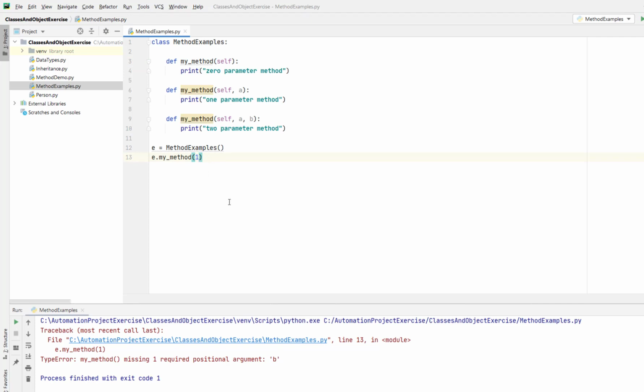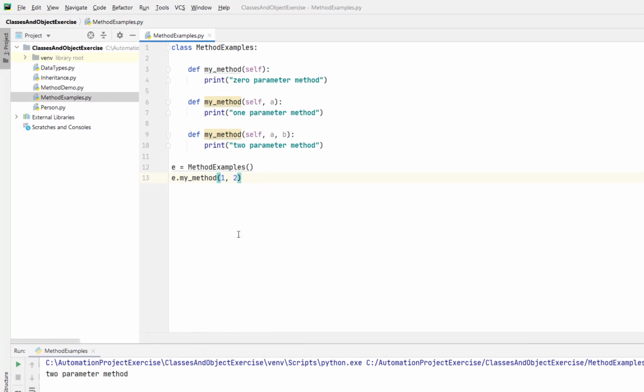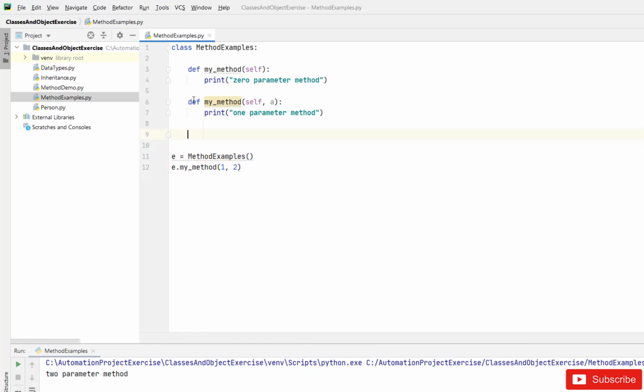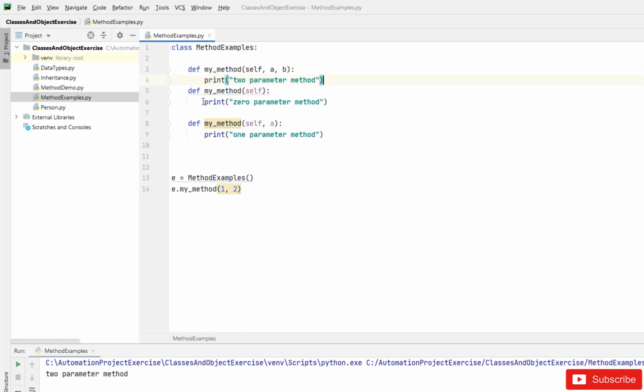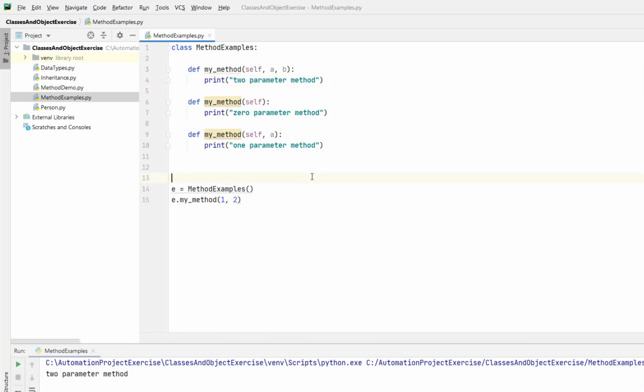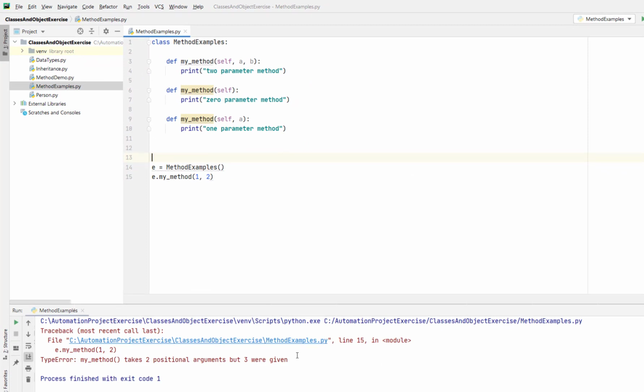So let me pass 2. Now let's run the program. Yes, now the compilation is successful. This program has printed two parameter method, meaning this method gets called. Okay, now let me move this method to the top. Now let's run the program again. Again you can see there is an exception saying that my_method takes 2 positional arguments but 3 were given.